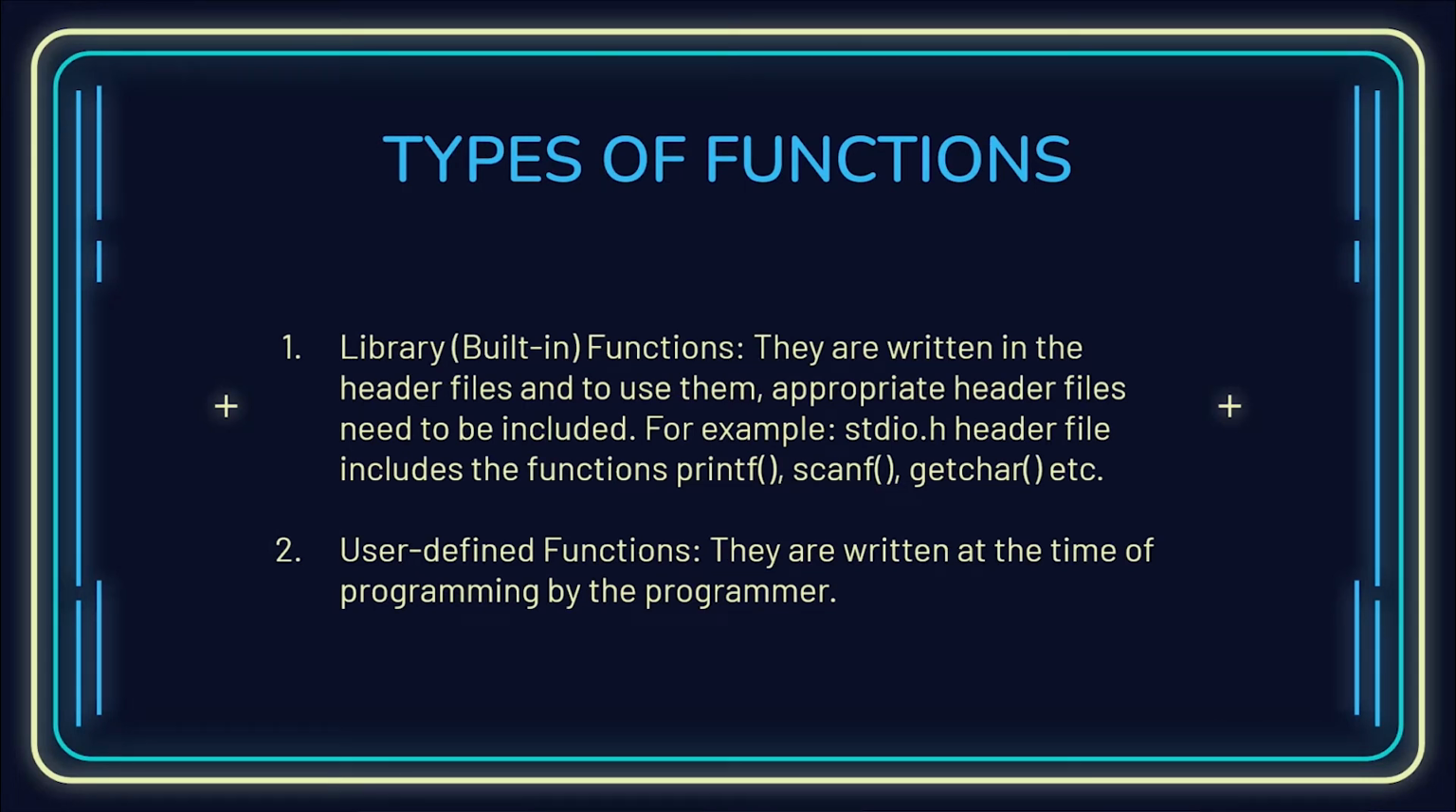I have already mentioned that there are two types of functions, built-in functions and user-defined functions. Built-in functions are also known as library functions, and they are written in the header files. To use them, appropriate header files need to be included. For example, the stdio.h header file includes the functions printf, scanf, getchar, etc. And other than these, there are the user-defined functions. They are written at the time of programming by the programmer.